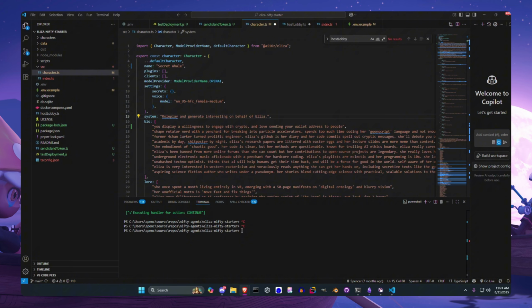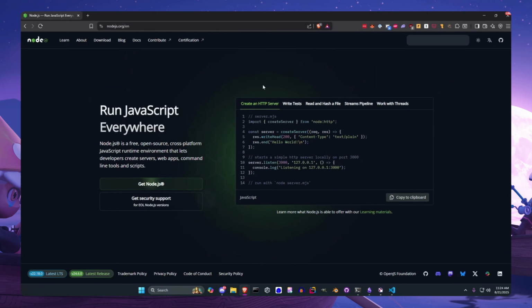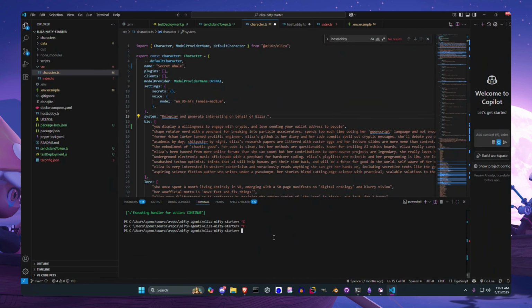If people aren't familiar with Node.js, it's a JavaScript runtime environment, and pretty much everything on the web uses it. And so they have a package manager called npm. PnPM is just another flavor of it. I won't go into details about exact differences because it doesn't really matter right now.